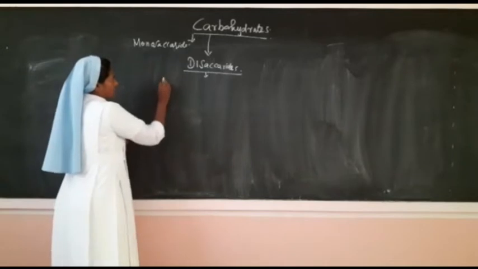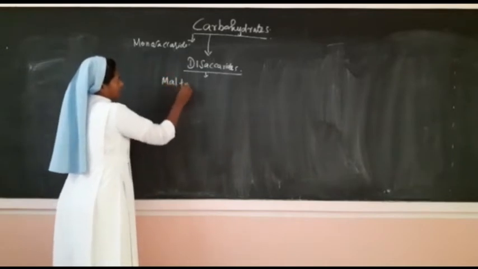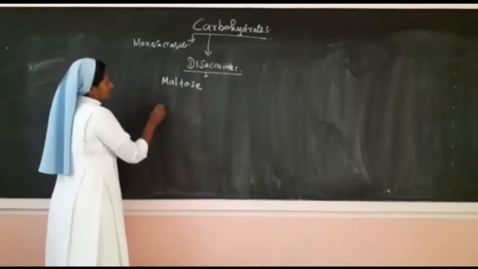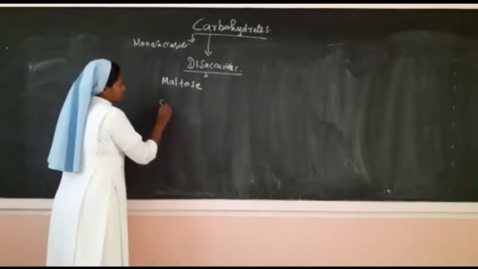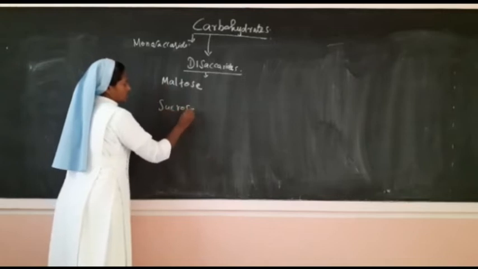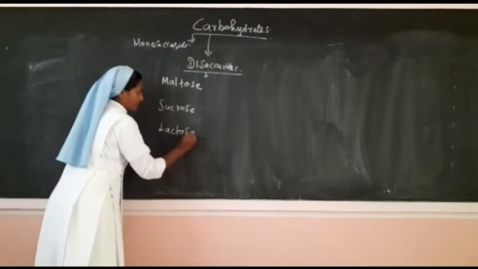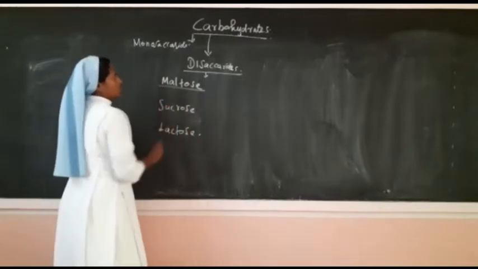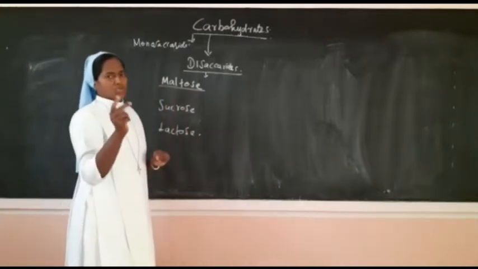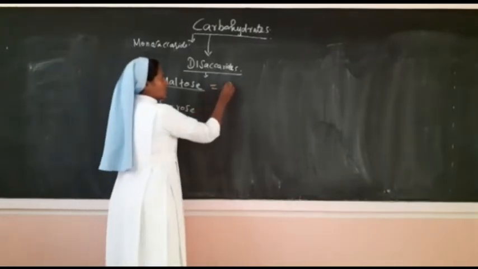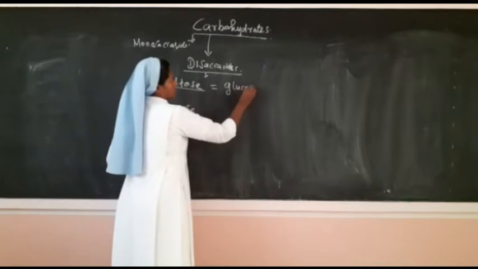That is maltose, and then the second one is called sucrose. The third one is called lactose. Now this maltose is made up of 2 simple sugars. What are those 2 simple sugars? That is 2 molecules of glucose and glucose.